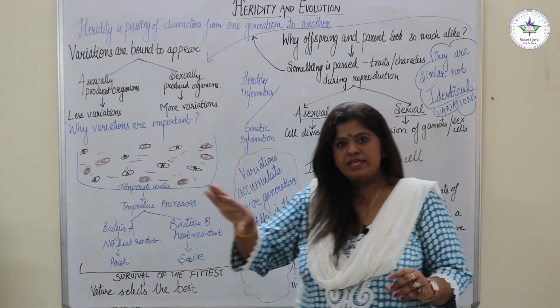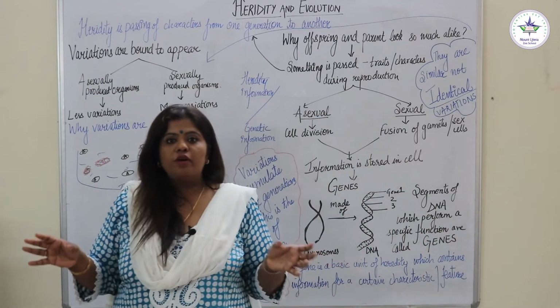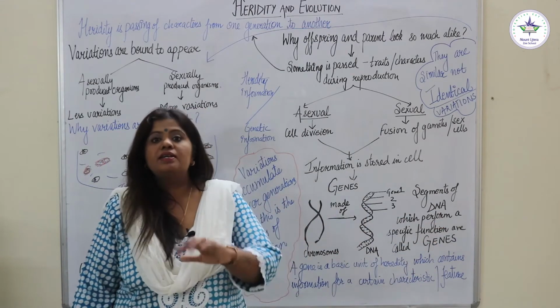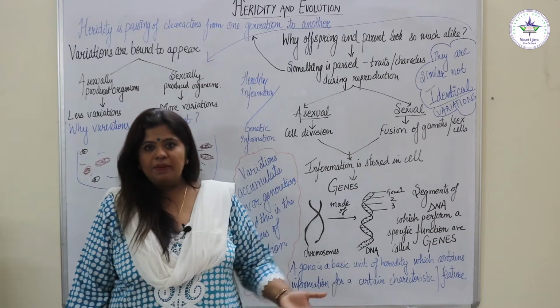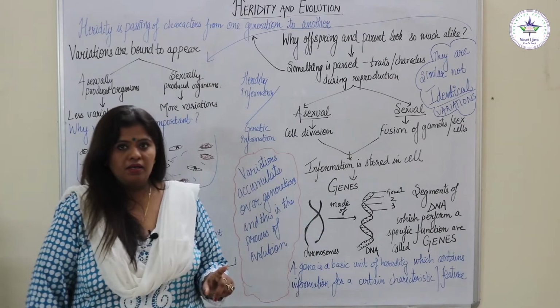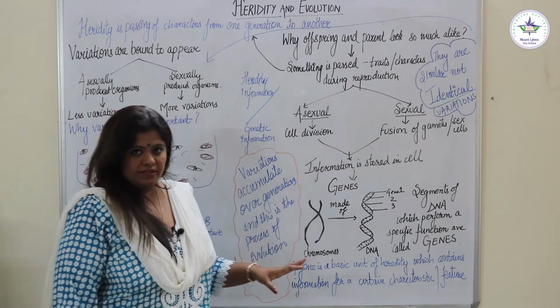So if you see a cell under a microscope and the number of chromosomes is 46, you can straight away say this is a human cell. If it's 14, you can say this is a garden pea cell. So remember, the number and the structure of chromosomes is a characteristic feature of a particular organism.